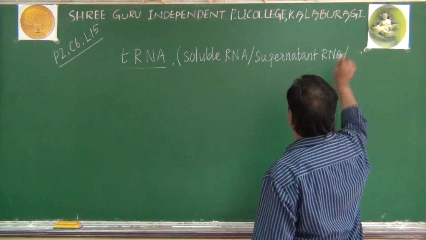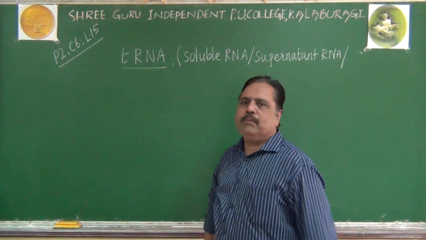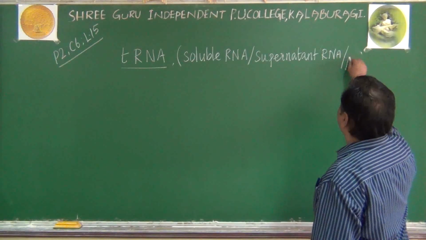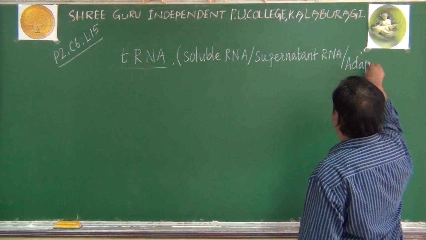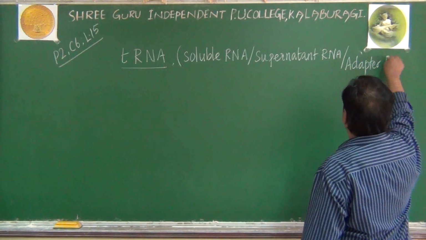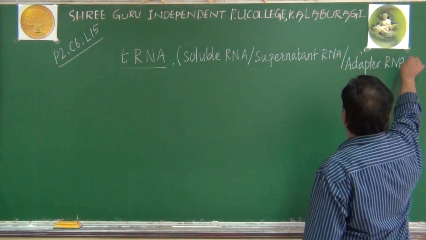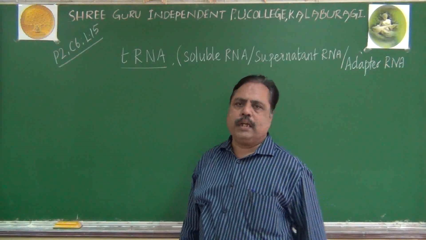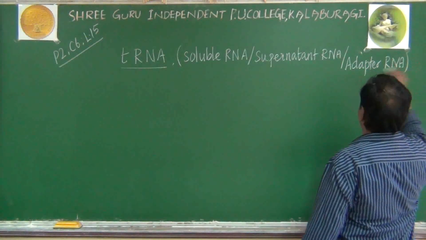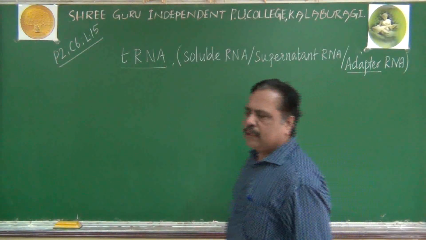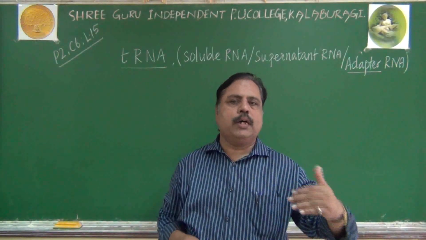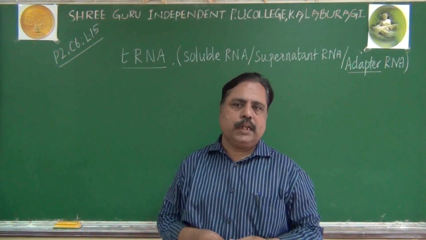In addition to that, there is one more name given for the tRNA, that is adapter RNA also. So, tRNA is otherwise called adapter RNA also. Why it is called adapter RNA means it is acting like a connective, otherwise a bond, between mRNA and amino acids actually.